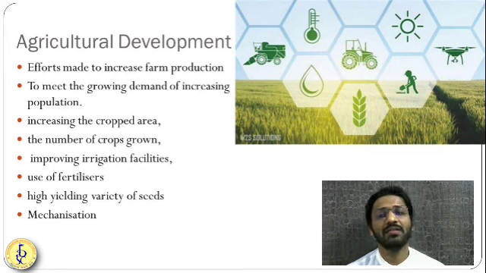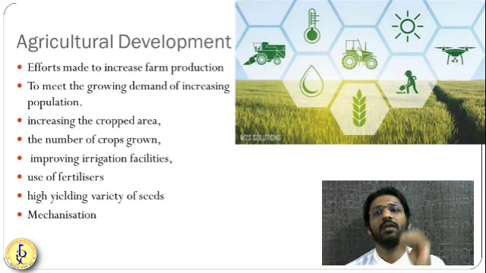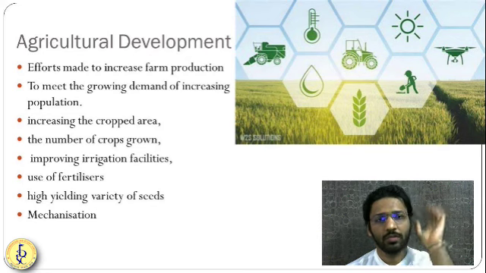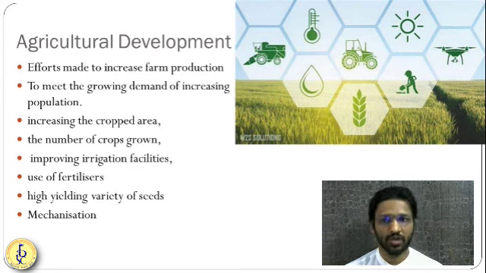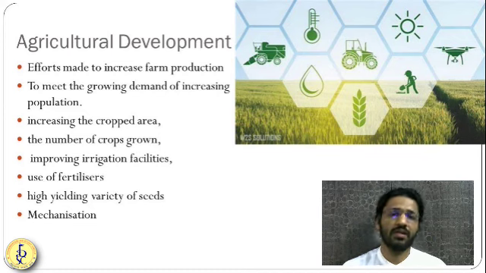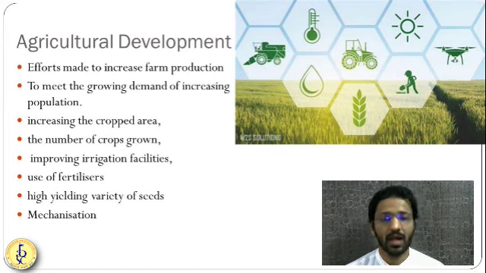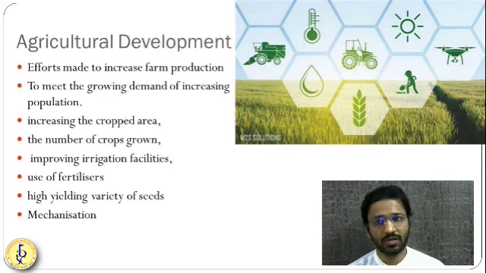Okay, so agricultural development is nothing but an effort to increase the production of the farm. Getting it? Agricultural development aims to increase the production or productivity of the farm to meet the growing requirement of the growing population. Getting it? So food processing is increasing the requirement. As we are getting richer and richer, we eat a variety of food. So that's why the demand on agriculture is increasing, and pressure on the land is also increasing because farmland is getting reduced day by day.